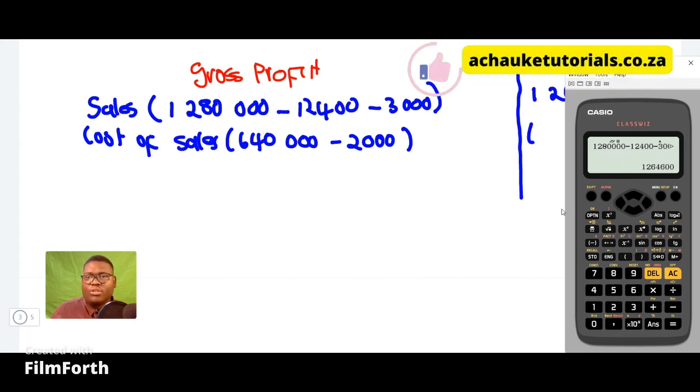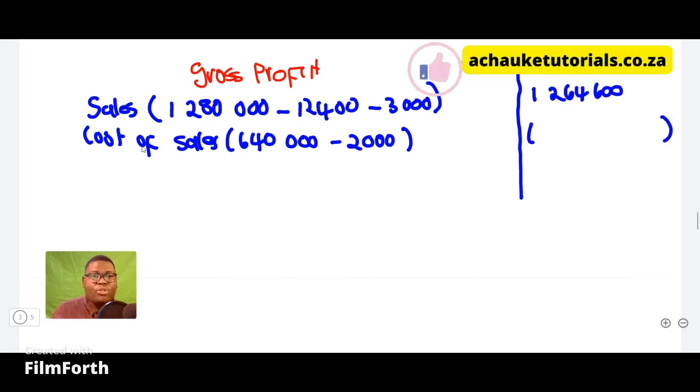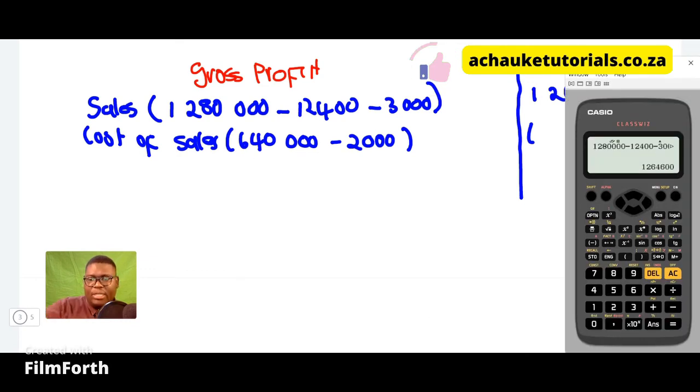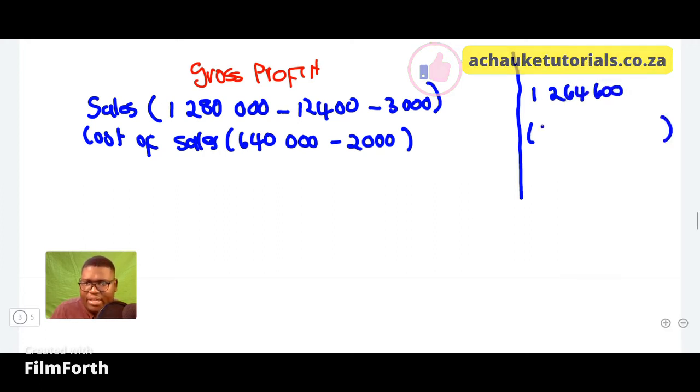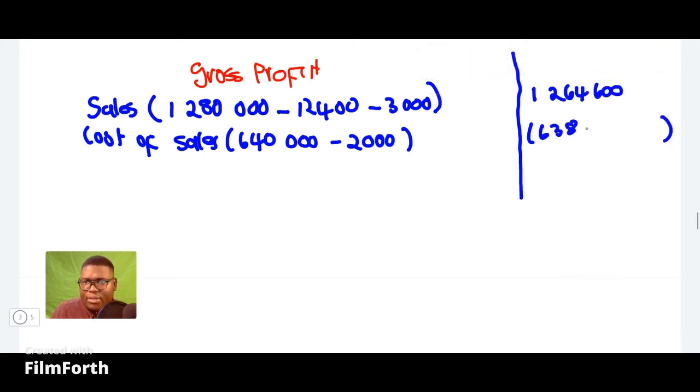So let's also do the other part. When we go to cost of sales, we're going to say 640,000. Then we say minus that 2,000 of the stock that was brought back, and then it will tell us that our cost of sales that has been updated is 638,000. So you'll have 638,000 here.